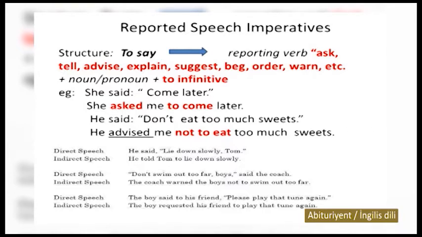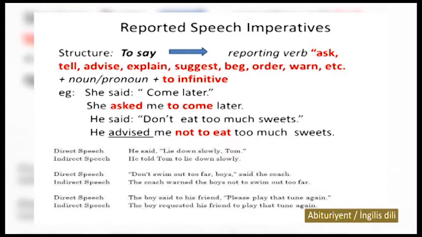In indirect speech, he told Tom to lie down slowly. Second example. "Don't swim out too far, boys," said the coach. It's a kind of warning, right? And our reporting verb will be warn. The coach warned the boys not to swim out too far.